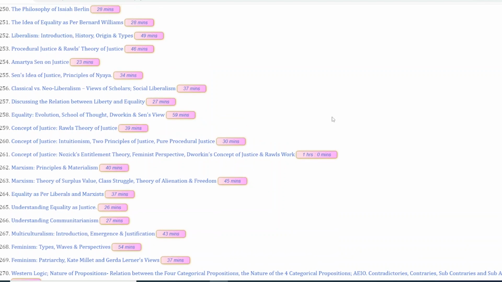So prepare it accordingly. Socio-political philosophy is a very simple concept. The only easy way to approach this subject or unit is that you remember the basic principles of these concepts very well. For instance, what is the concept of justice? What is the concept of equality? What is the concept of freedom? Have a thorough understanding of it, and then it becomes very easy as to how the different branches approach it. For instance, how Marxists understand it, how liberals understand it, how neoliberals understand it. So this is the way to approach the concept.